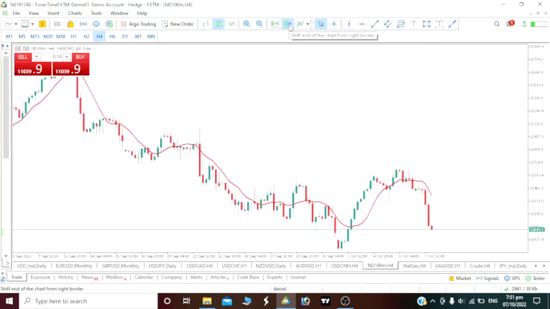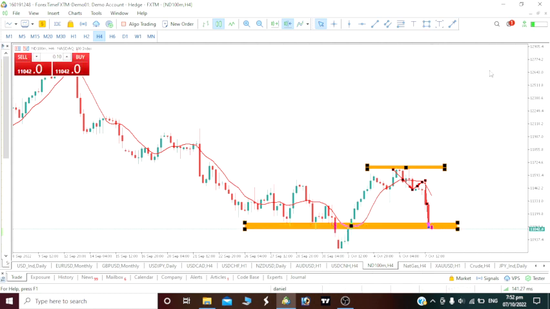And now to take this trade, we would go to the 4 hour time frame. Clearly we can see on this 4 hour time frame we are on a bearish move. One, because it is below the 10 period moving average, and you can see that this price has failed to break above these highs. Once the price dropped, a little bit of a pullback occurred, but that pullback failed to give us a bullish move, and then another bearish move occurred. So 4 hour time frame, we are bearish. If you want to enter this trade, maybe you can wait for a pullback to occur on the 4 hour time frame. Once a pullback occurs, which will give us a bullish move, then you can enter to short this NASDAQ 100.